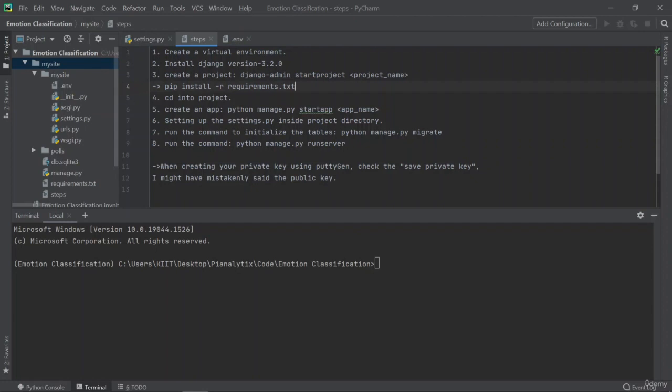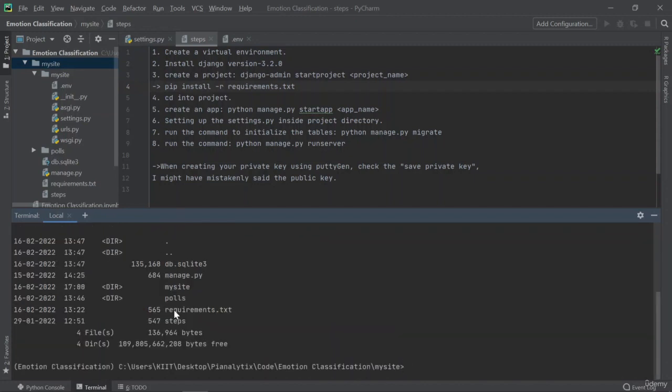So run the command inside the my site directory only, or inside the project name only, right? So you can run the command here, and here you can see, just type in dir. So you can see that I have the requirements.txt file inside my site directory. Run the command here then, and it is going to install all the packages and the dependencies for your project.